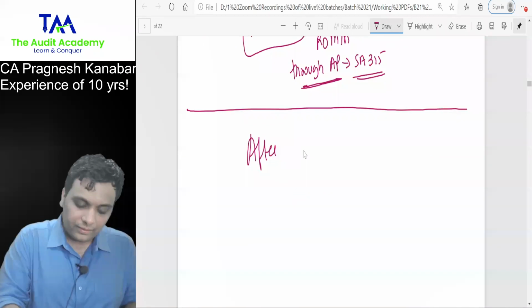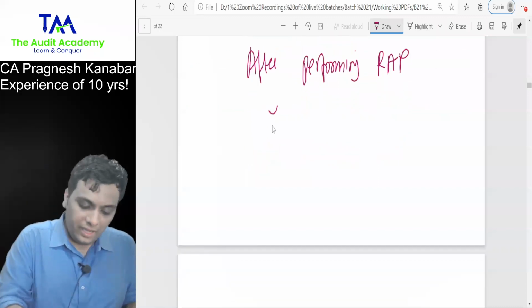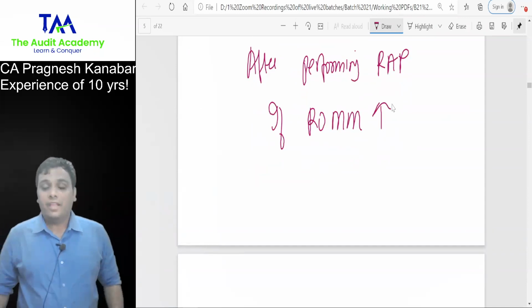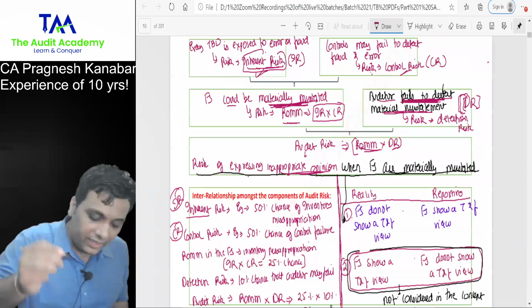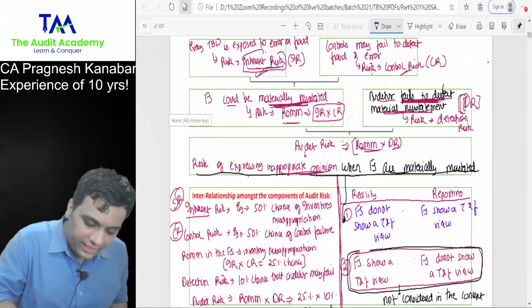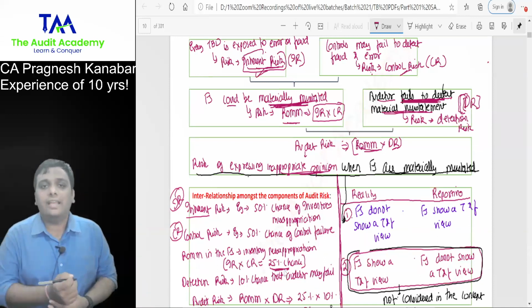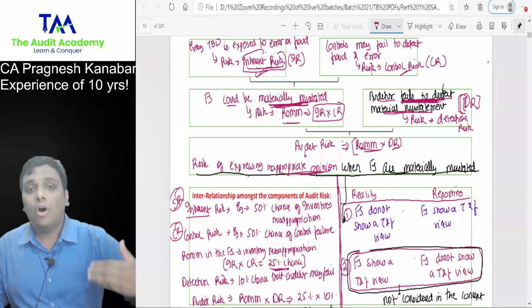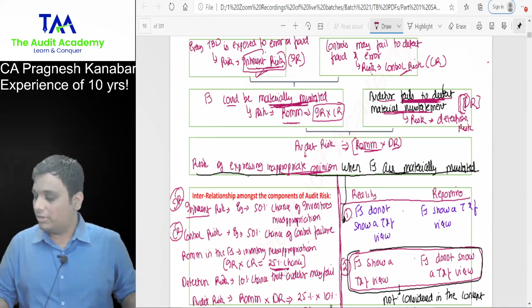After performing risk assessment procedures, if ROMM is high, if risk of material misstatement is high, can I say, students over here, listen to me very carefully, because there was a 25% chance of inventory misappropriation, can I say auditor will start conducting physical verification of inventory more frequently? Auditor will start visiting the store more frequently? Yes or no, sir? Yes, sir.